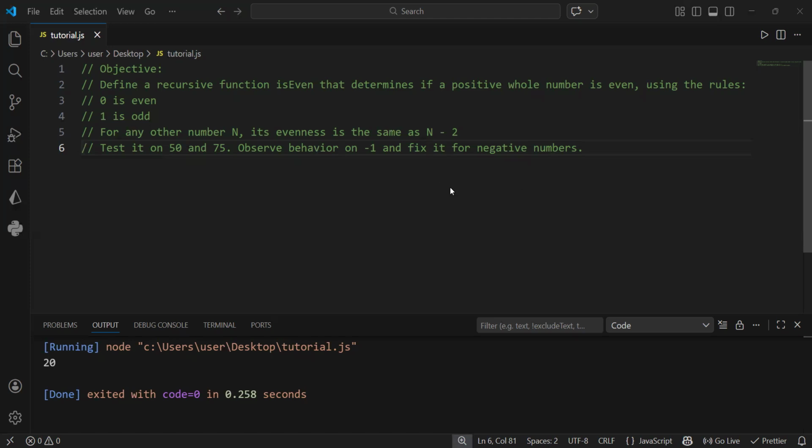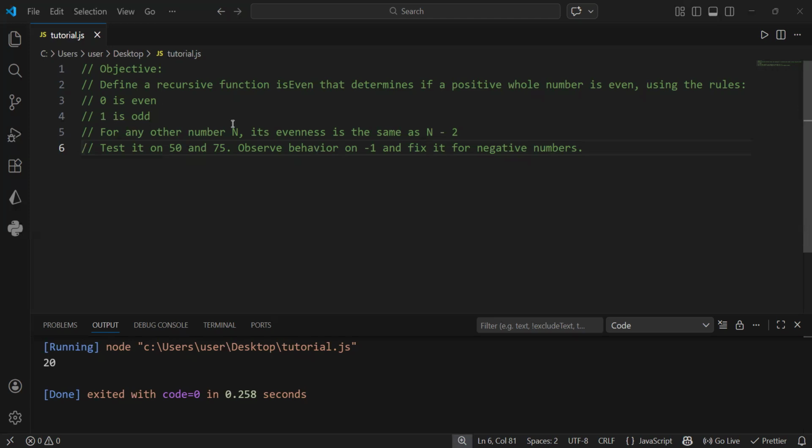So look at this exercise. It says, define a recursive function is even that determines if a positive whole number is even using the rules. All right, we are going to be writing a function. That's what we taught our students in day three. So we are going to check if the number is zero, that means it's even. If it is one, it is odd.